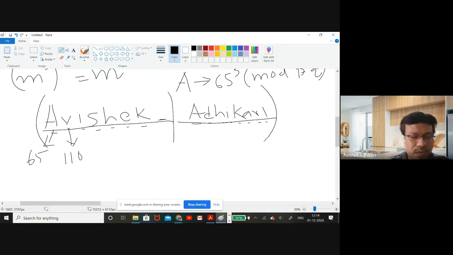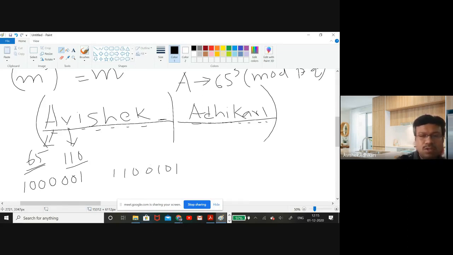Now I will convert 65 into binary. Considering 1, 2, 4, 8, 16, 32, 64, that is 7 bits. So 65 in binary will look like this, and suppose 110 is something like this.